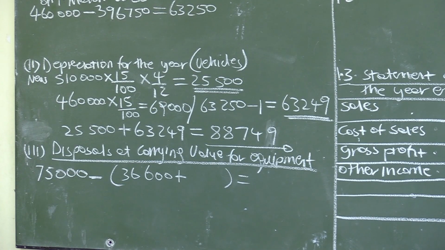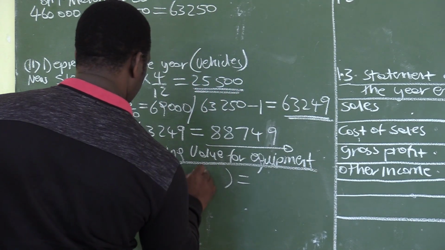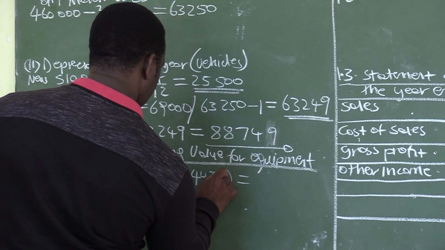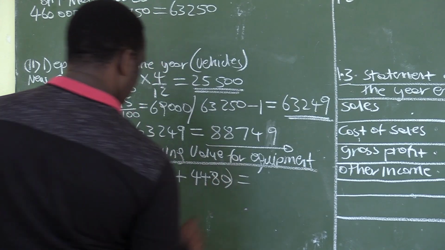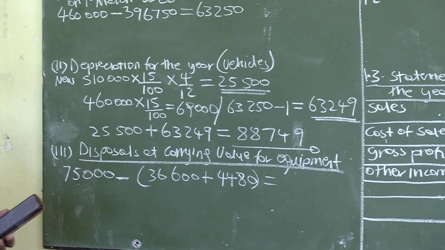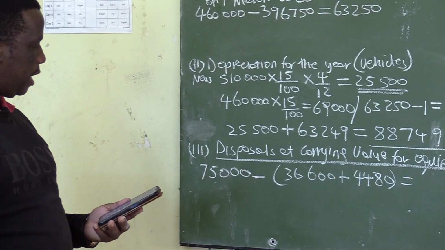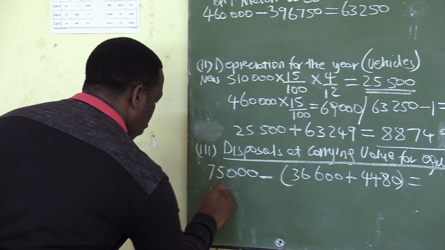We said it's 7 months, 7 over 12. That is giving us 4,480. So the depreciation for the 7 months that we use is 4,480, which then brings the total